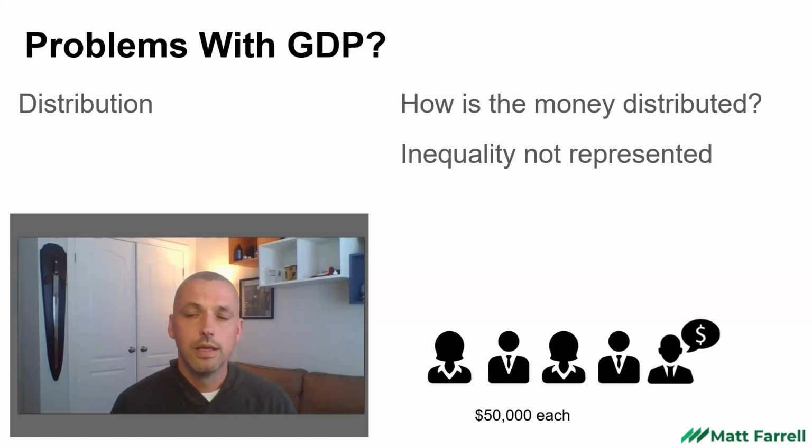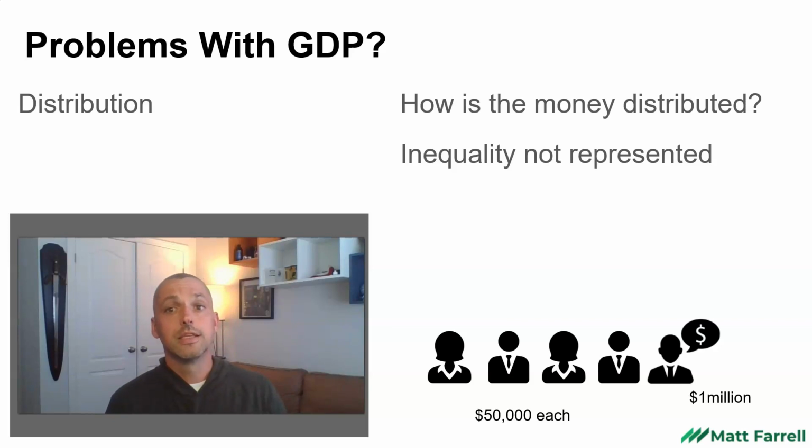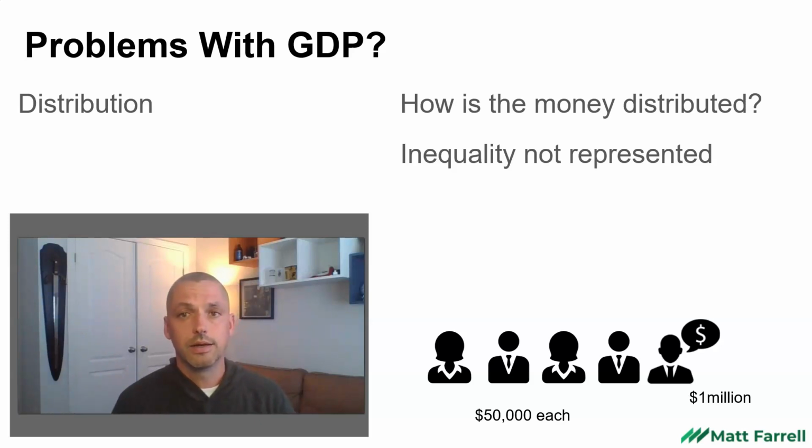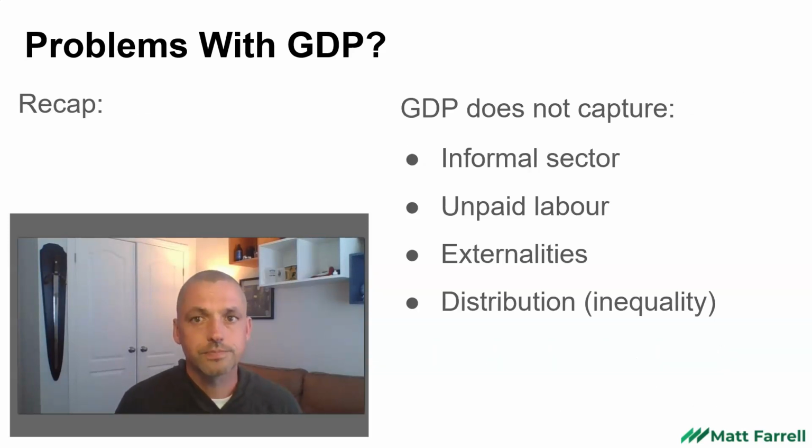Lastly, distribution. GDP is an aggregate number. It adds up all of the wealth in a jurisdiction, all the economic activity. But it doesn't really account for the distribution of wealth. For example, we might have a jurisdiction where every person makes $50,000 and one person, however, makes $1 million. Well, what's the total GDP there? $1.2 million. Sounds like a lot, but individually, most people aren't making that much. All of that wealth or income is being earned by one person. So it doesn't necessarily account for inequality in the distribution of wealth in a country.